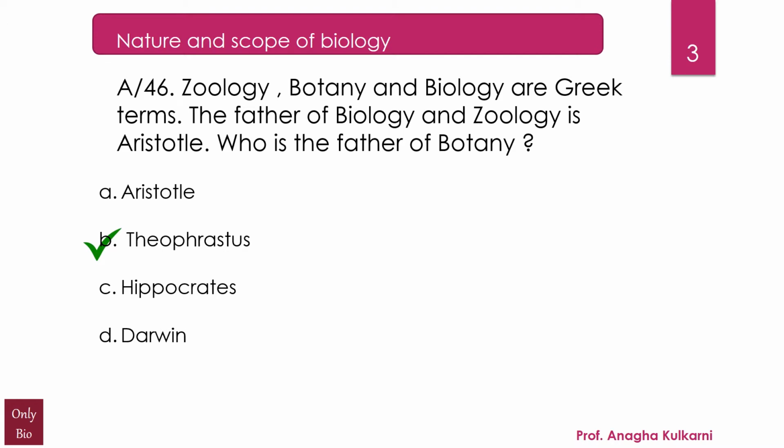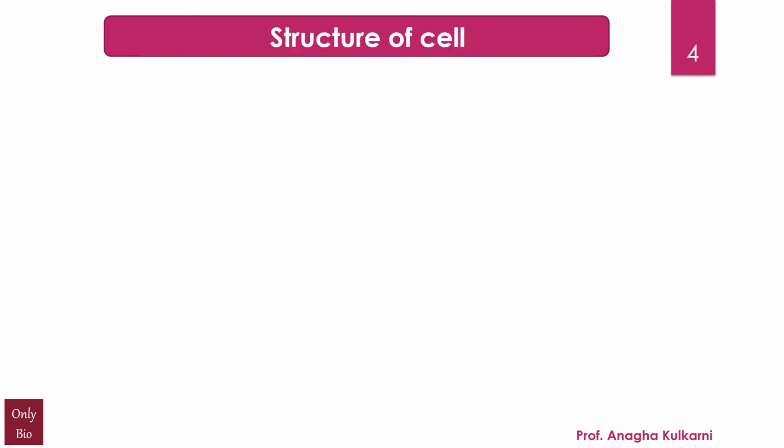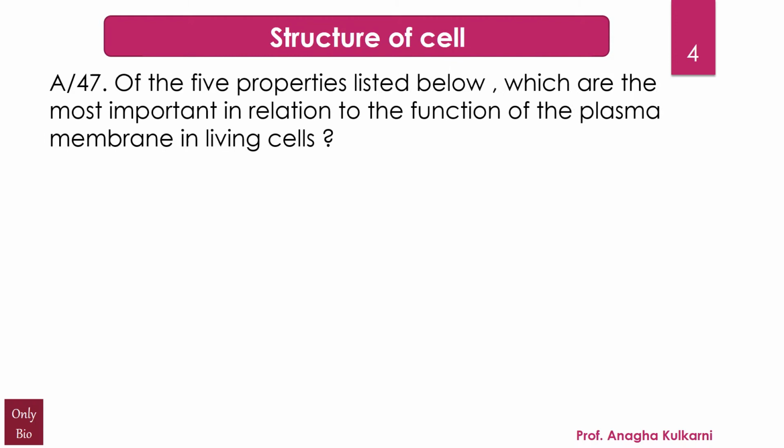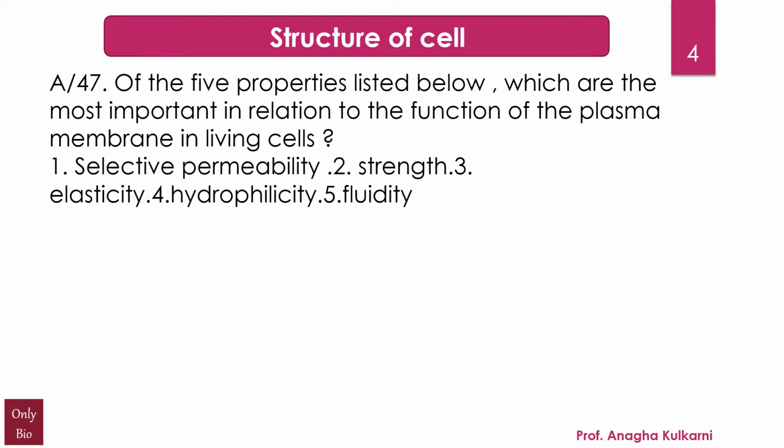I take you to the next question, that is, the next question relates with the structure of the cell, and the question is, of the 5 properties listed below, which are the most important in relation to the function of the plasma membrane in the living cells? First, selective permeability. Second, strength. Third, elasticity. Fourth, hydrophilicity. And fifth, fluidity.